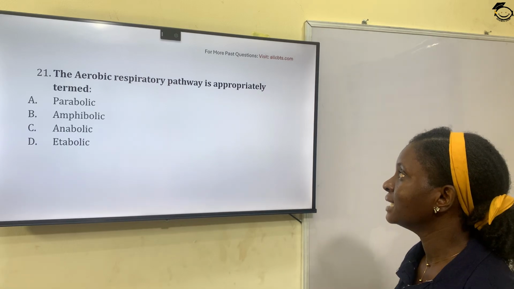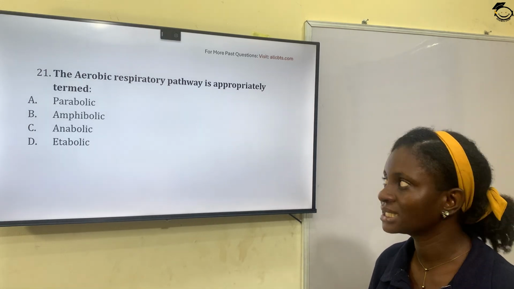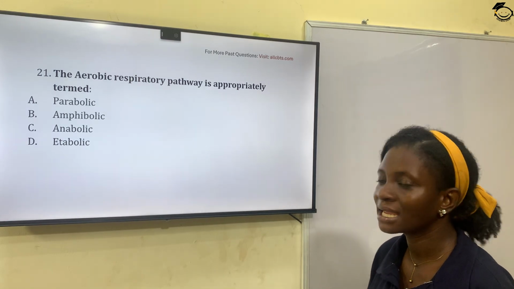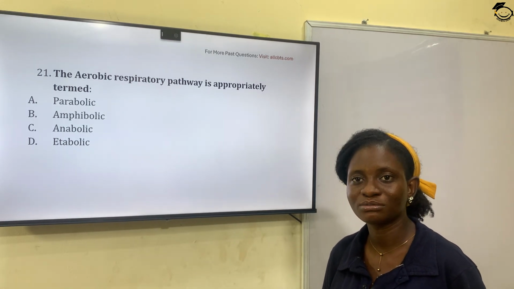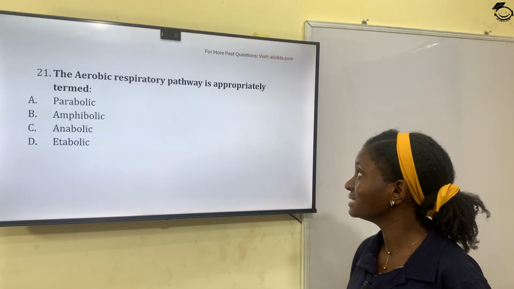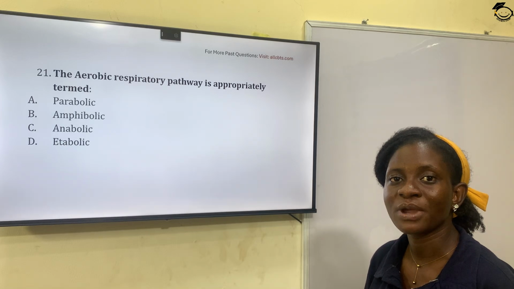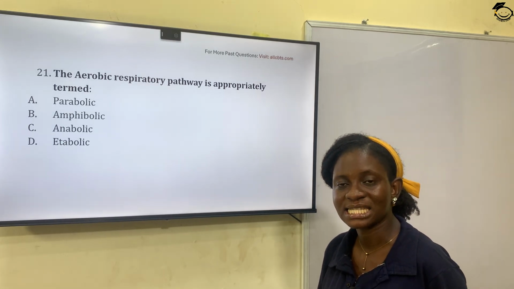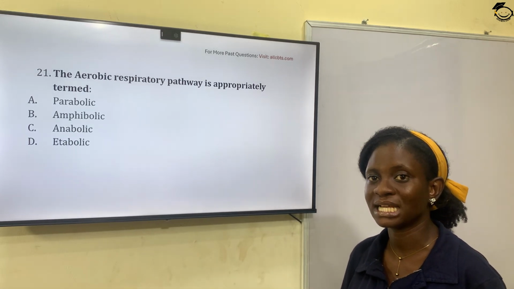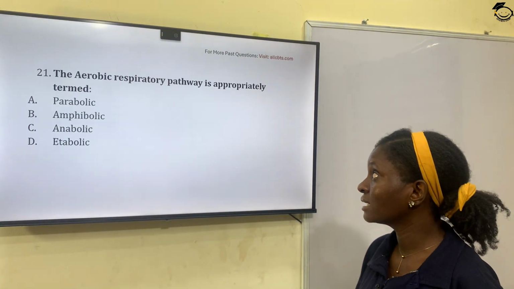Question 21. The aerobic respiratory pathway is approximately termed option A, parabolic, option B, amphibolic, option C, anabolic, and option D, metabolic. So the aerobic respiratory pathway is termed amphibolic. That is a dual metabolic pathway where we have the anabolic pathway and the catabolic. The catabolic is the breakdown and the anabolic is the building up. That's synthesis. So the correct answer is B, amphibolic pathway.